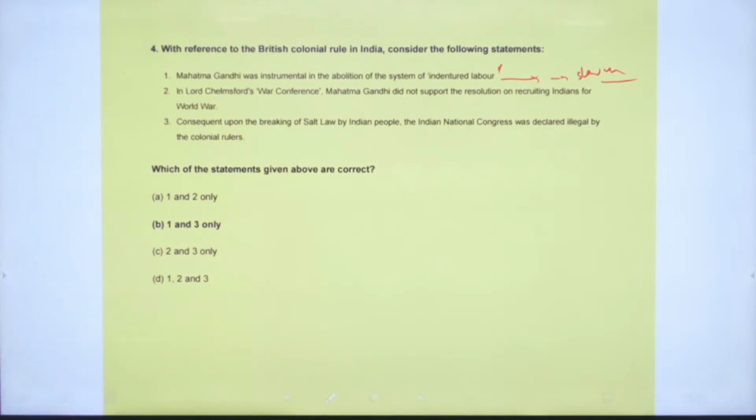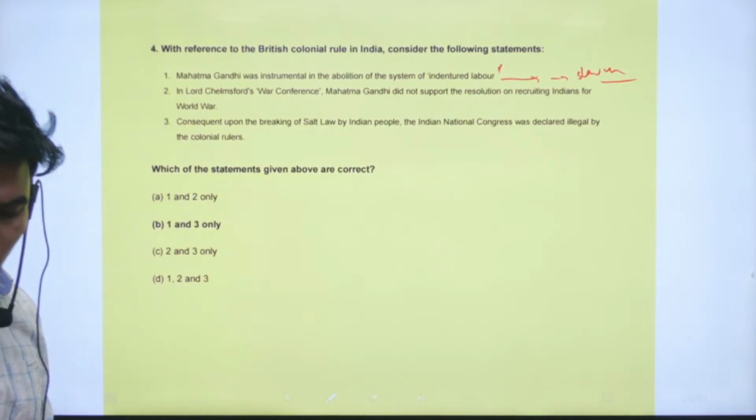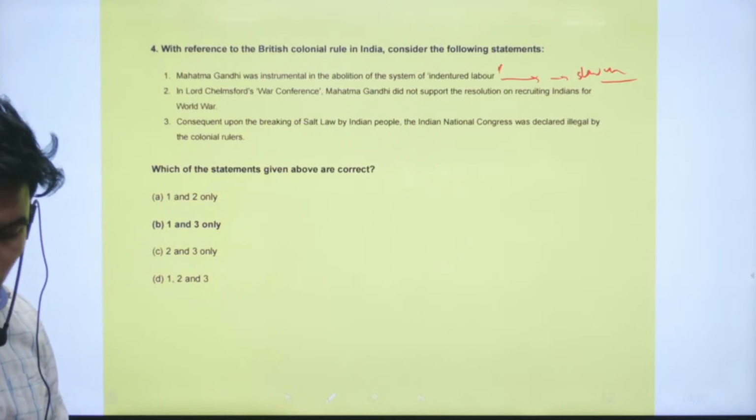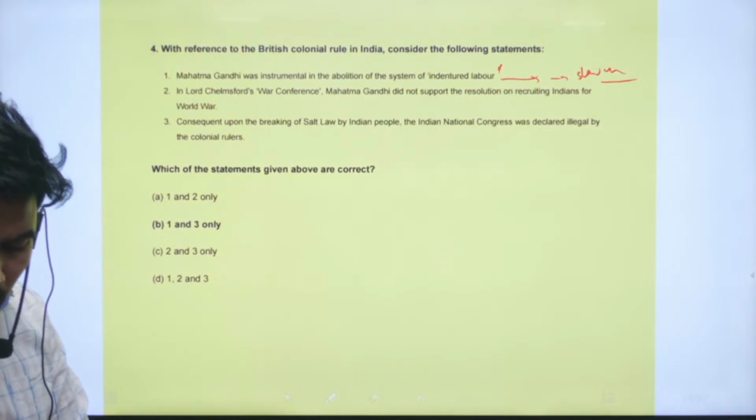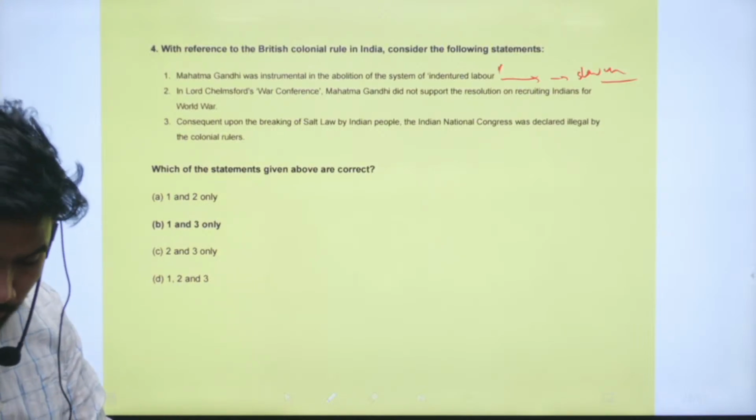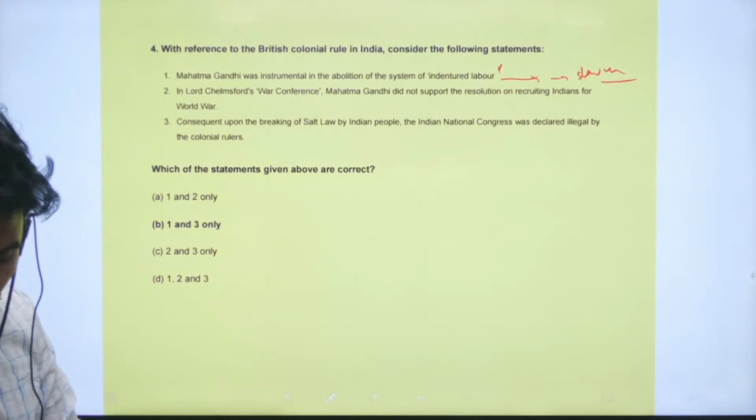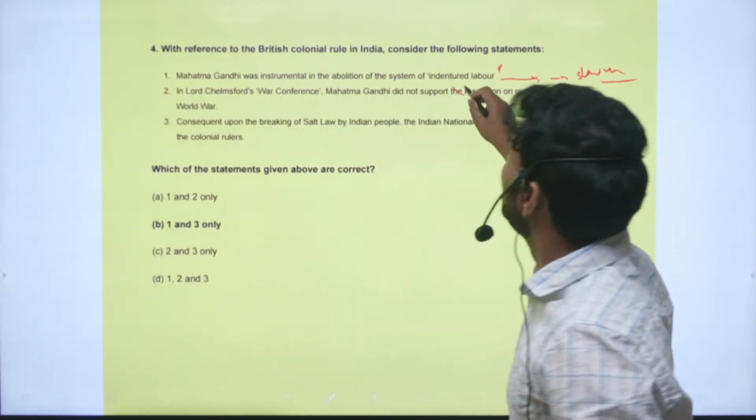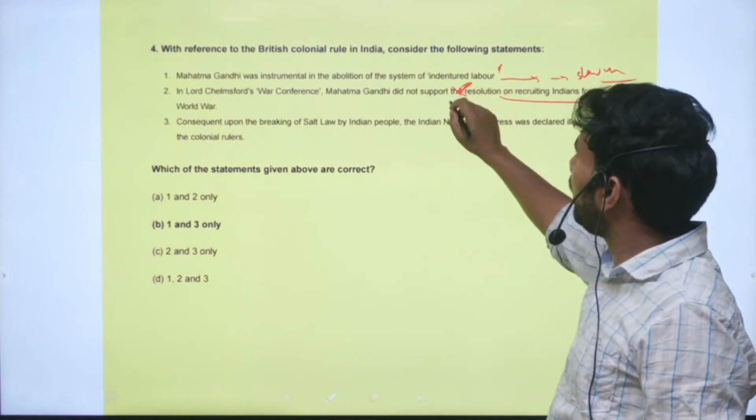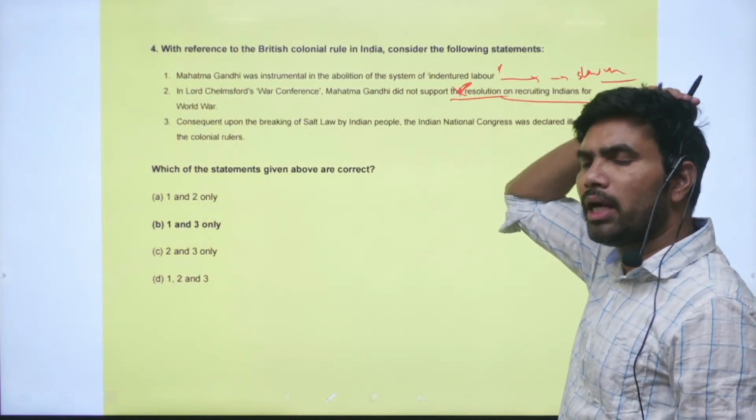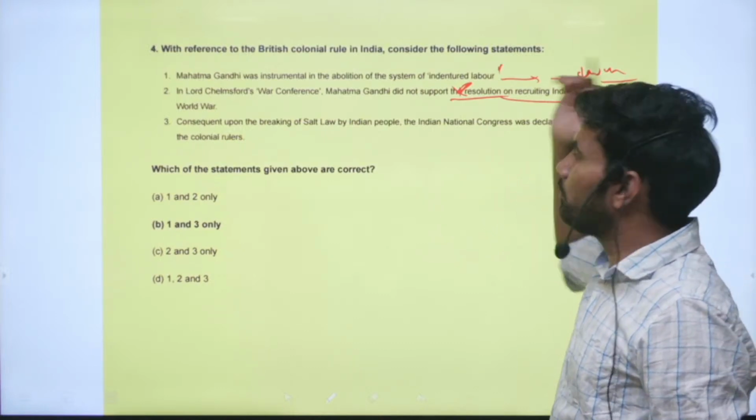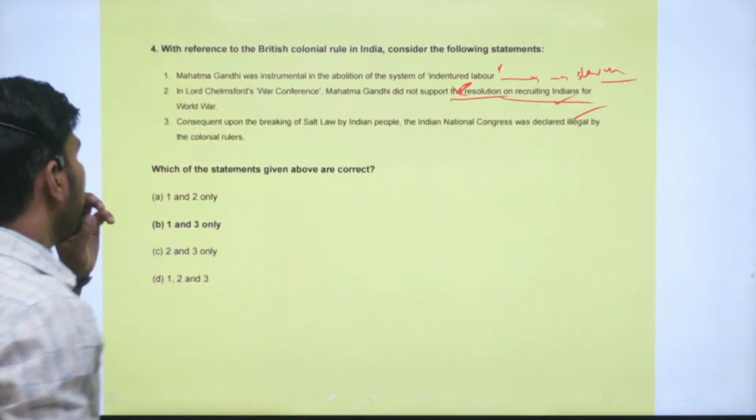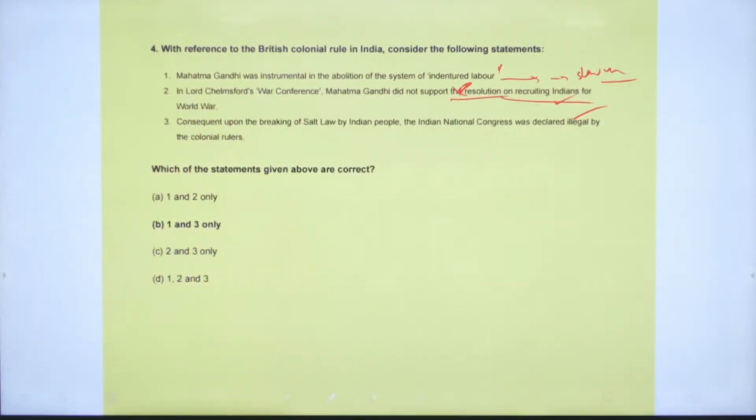Next one is Lord Chelmsford's War Conference. In Lord Chelmsford's War Conference, Mahatma Gandhi did not support the resolution on recruiting Indians for the World War. So this is an incorrect statement. Gandhi supported, not directly we can say, but he did not have objections if the Britishers wanted to recruit Indians for the World War. Right? So it is an incorrect statement.